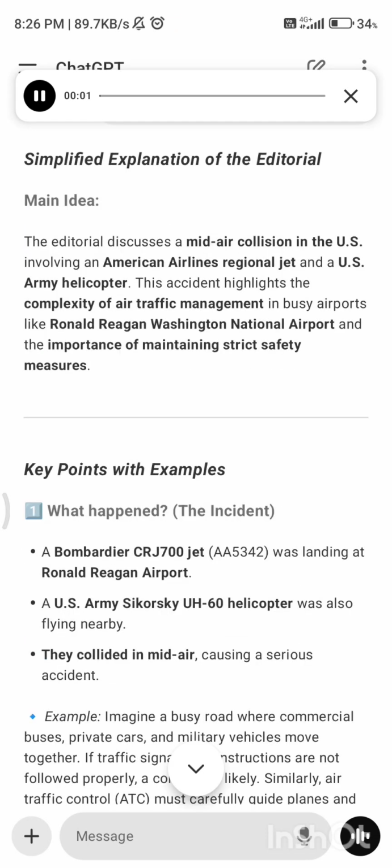Explanation of the editorial. Main idea. The editorial discusses a mid-air collision in the U.S. involving an American Airlines regional jet and a U.S. Army helicopter. This accident highlights the complexity of air traffic management in busy airports like Ronald Reagan Washington National Airport and the importance of maintaining strict safety measures.